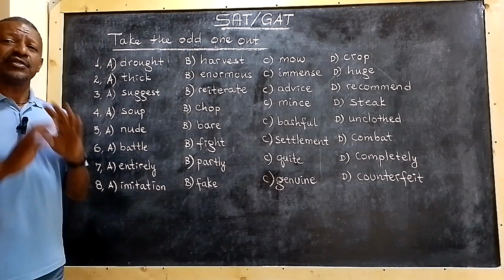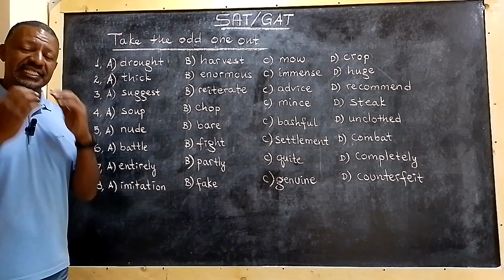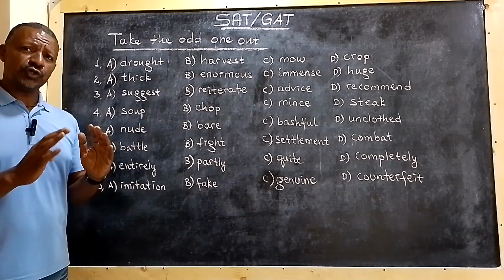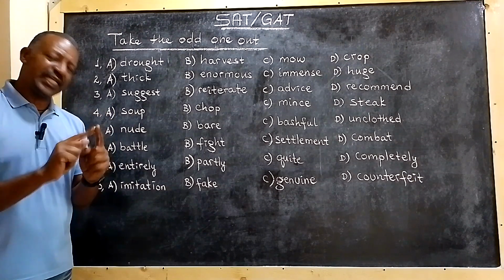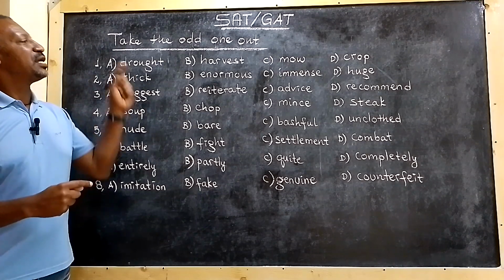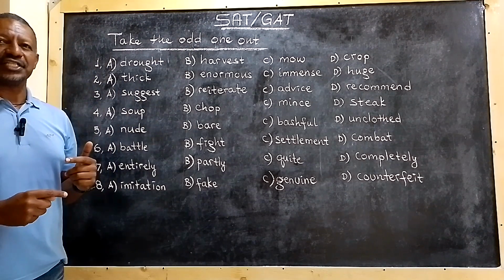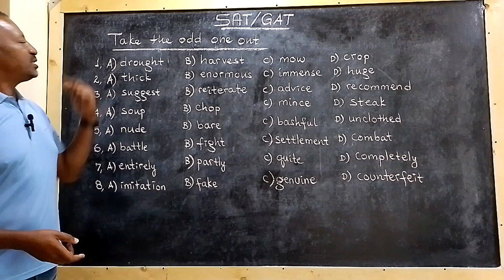What you're going to do is, when take the odd one out comes out inside your examinations, simply select the word which has a unique function, unique definition, or unique relationship out of the given list of the words. Okay? Let's try the first one.